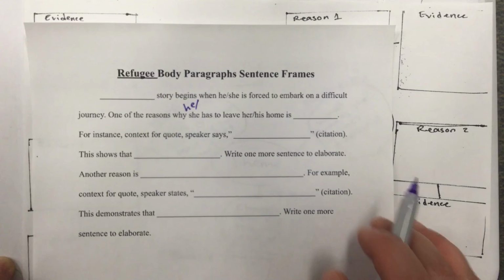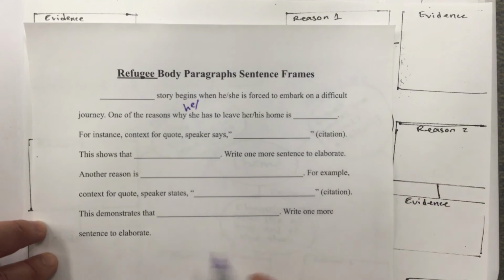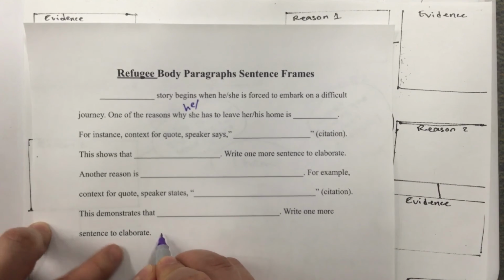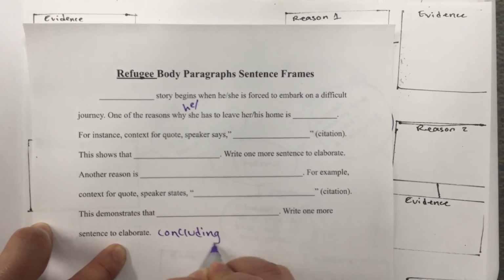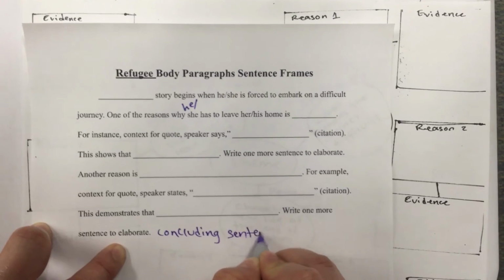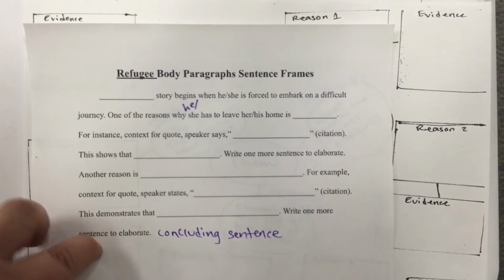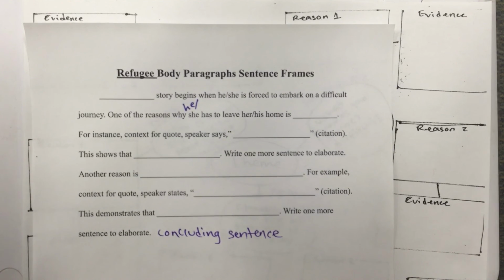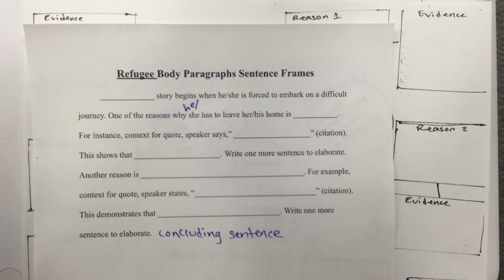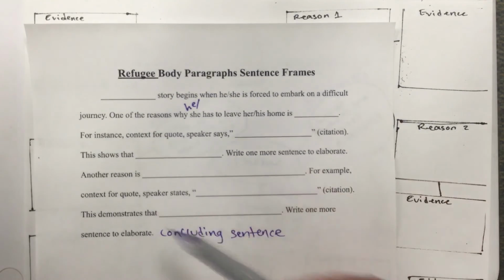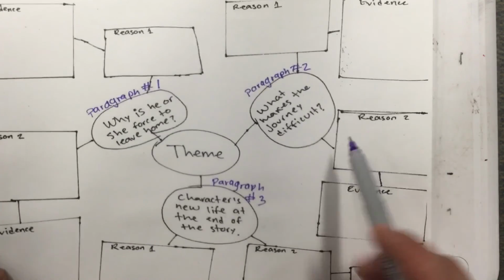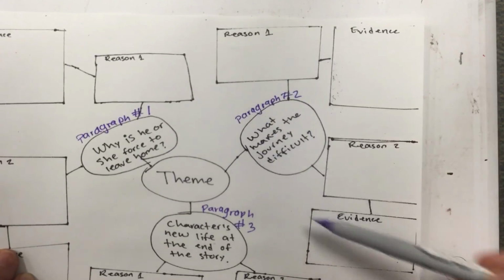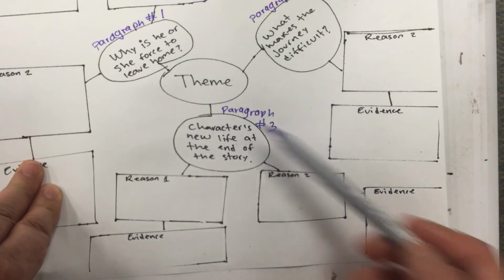Know what it means, not just what it says. Then you have to write your concluding sentence. You write the concluding sentence by yourselves. I did not provide that for you. You write your concluding sentence on your own. This is the way that you are going to be completing each one of the body paragraphs. So you complete the first body paragraph, then you are going to be doing the same thing for paragraph number 2 using this information right here. And then the same thing for paragraph number 3 using this right here.